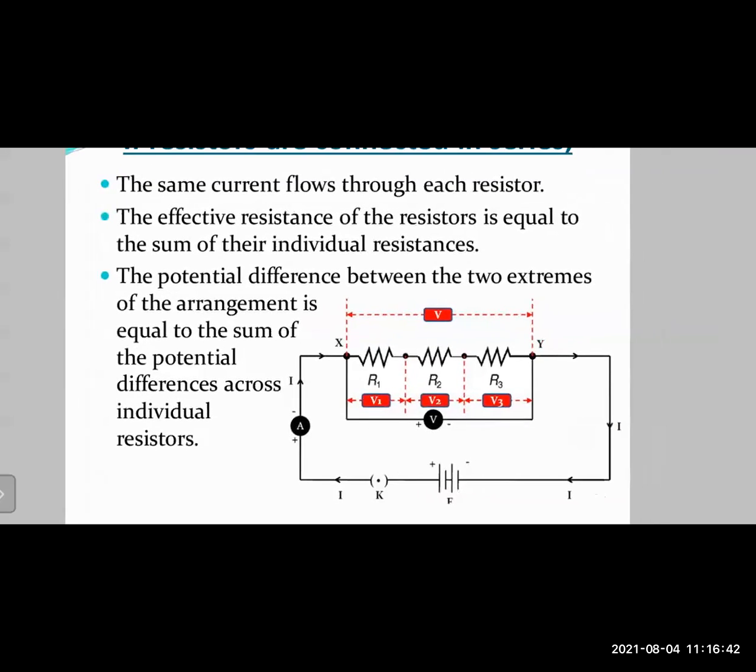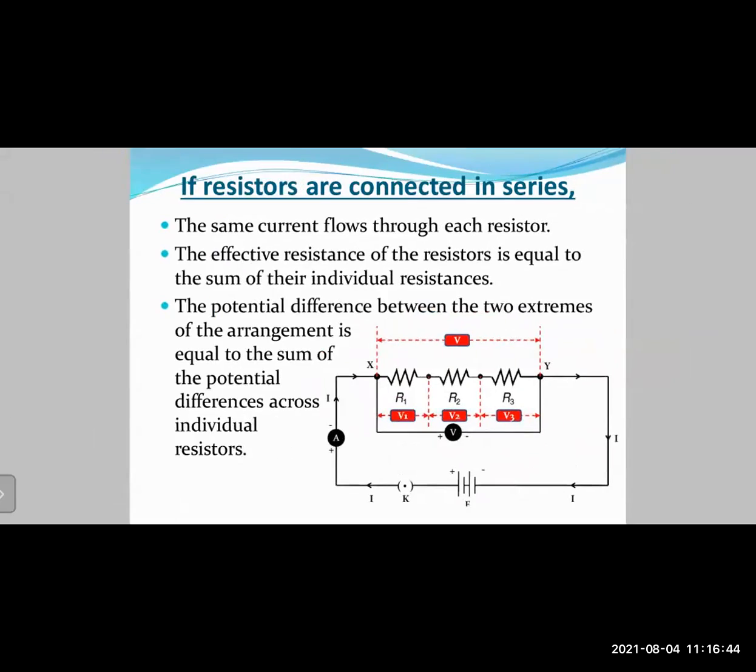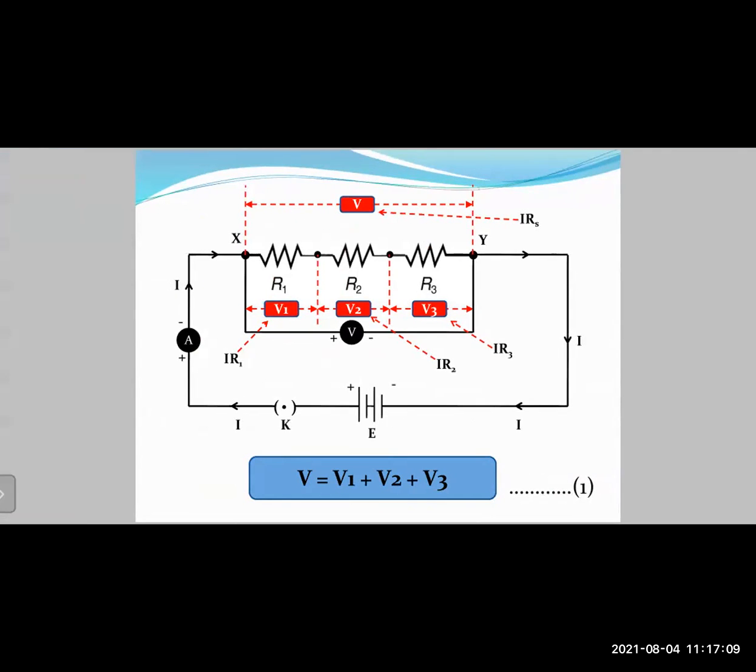Okay. Then point number 3, the potential difference, means voltage. The potential difference between the two extremes of the arrangement. Now, what are the two extremes of the arrangement? Point X and point Y. Okay, so the potential difference between the two extremes of the arrangement is equal to the sum of the potential differences across the individual resistors that we had seen previously in this diagram. Can you see the effective potential difference between the two extremes? What are the two extremes here? Point X and Y, right? So the voltage between point X and Y is written right at the top.